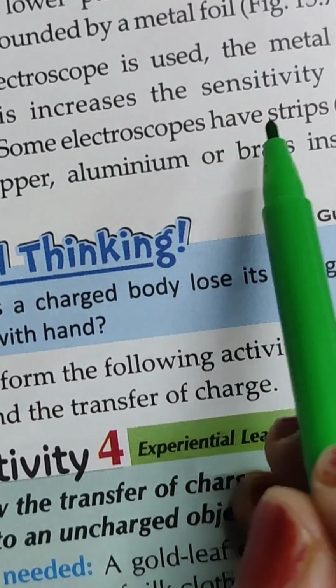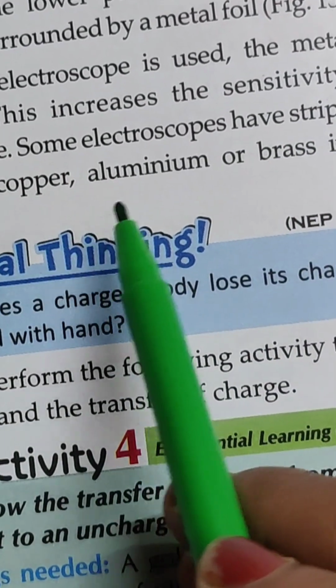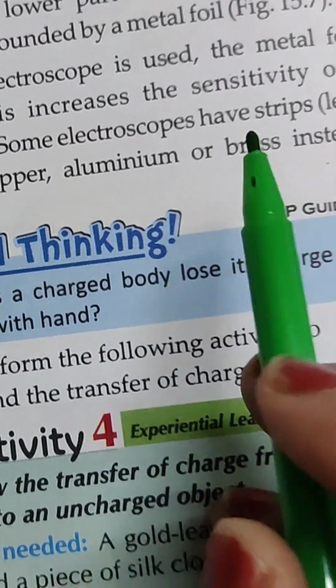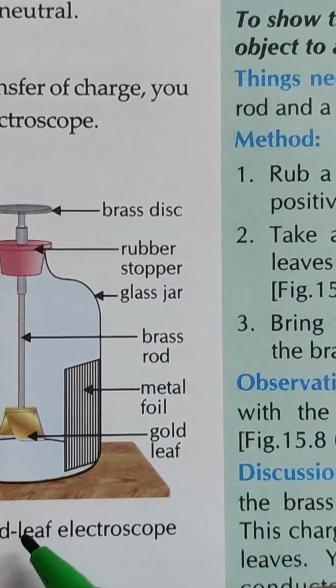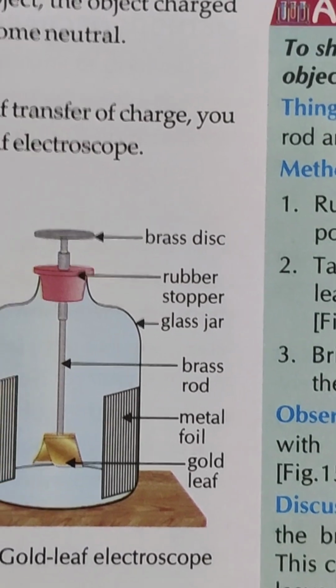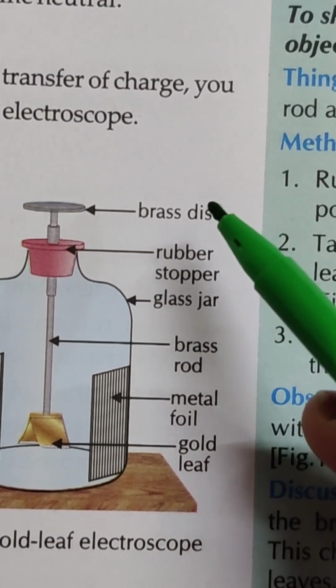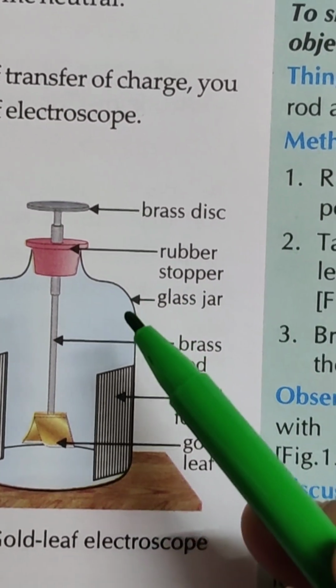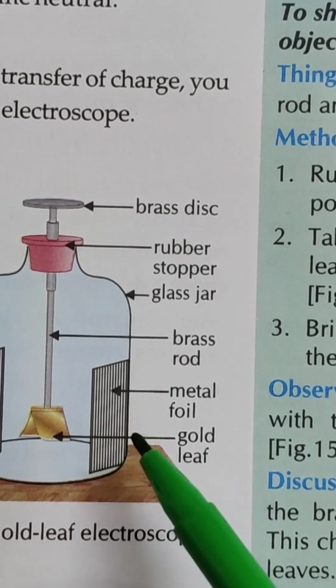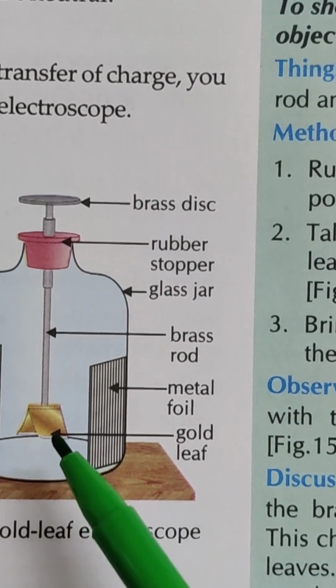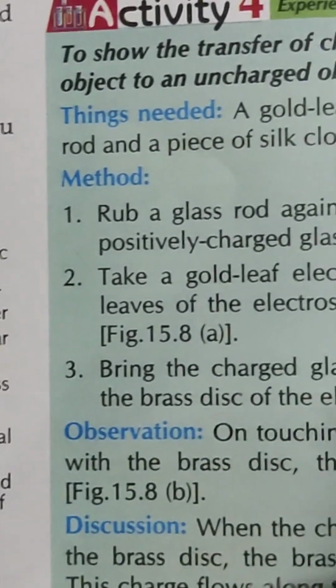Some electroscopes have strips of silver, copper, aluminium or brass instead of gold. You can see here in the picture a gold leaf electroscope. Here is the brass disc, rubber stopper, glass jar, brass rod, metal foil, and this is the gold leaf.